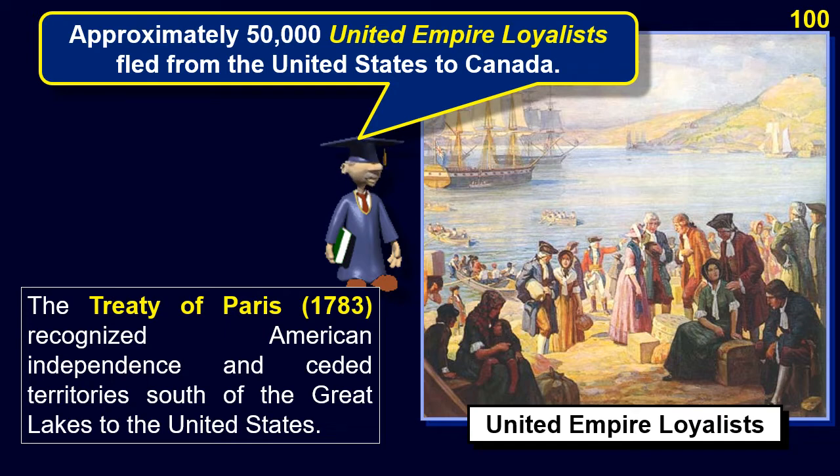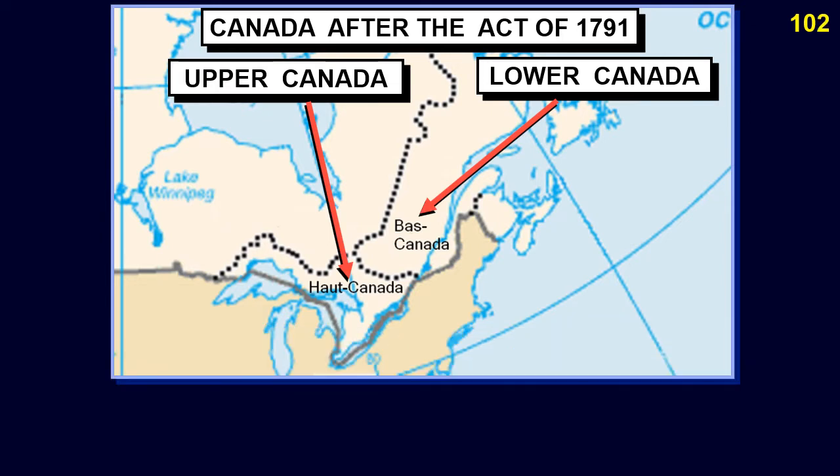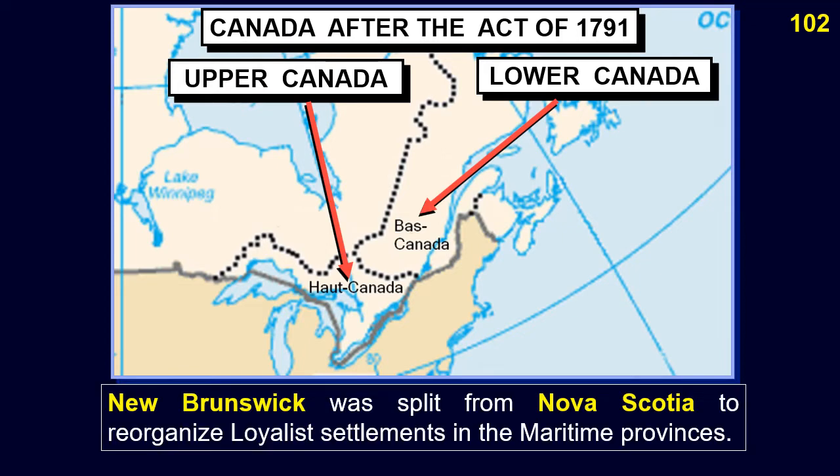Approximately 50,000 United Empire Loyalists fled the United States to Canada. To accommodate English-speaking Loyalists in Quebec, the Constitutional Act of 1791 divided the province into French-speaking Lower Canada and English-speaking Upper Canada, granting each their own elected legislative assembly. New Brunswick was split from Nova Scotia to reorganize Loyalist settlements in the Maritime Provinces.